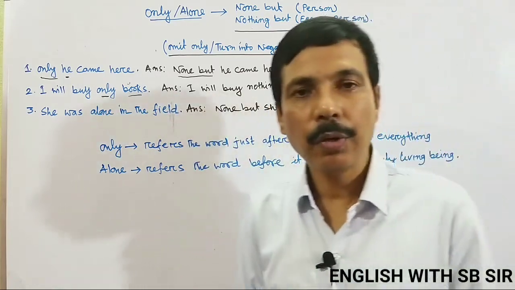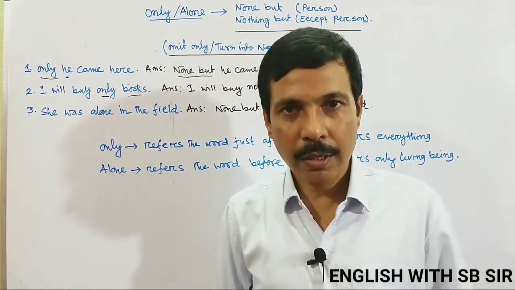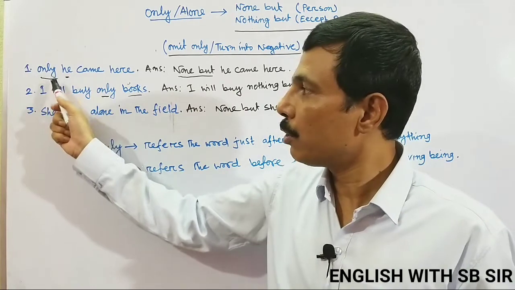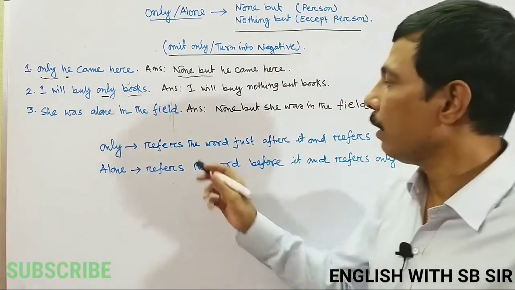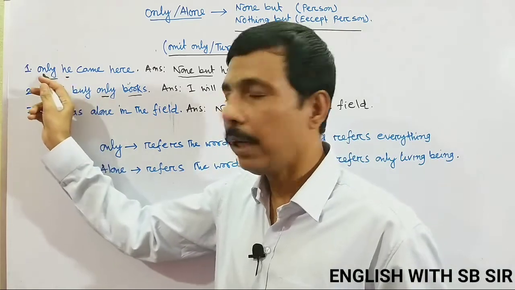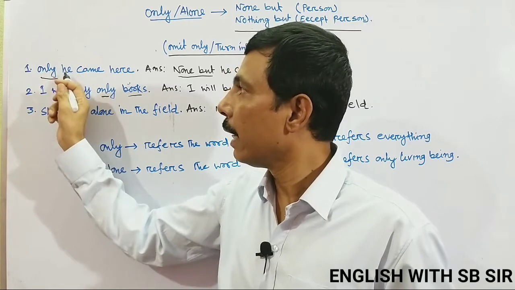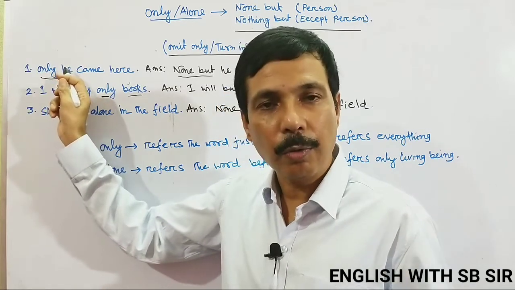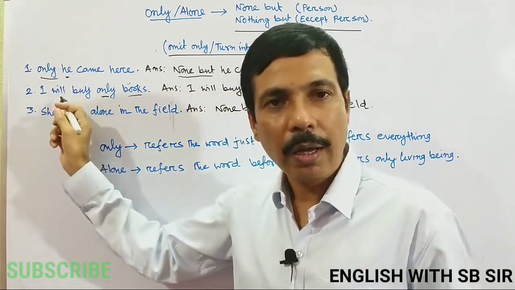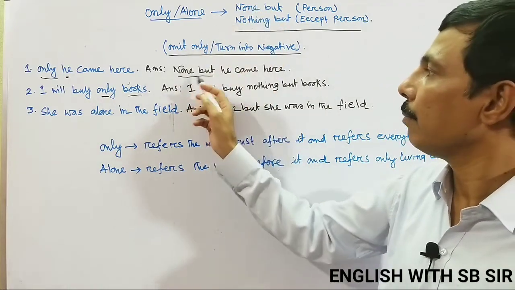So if we find some sentence with only, what should we do? At first we think which word only refers to. Here only refers to the word just after it. Only, here the word is he. So only refers to he. Is it a human being or non-human being? It's a human being. Okay, fine. So the answer will be we use none but. So none but he came.